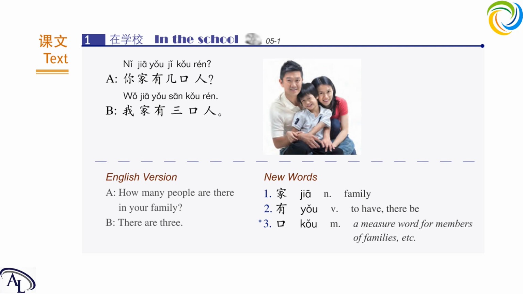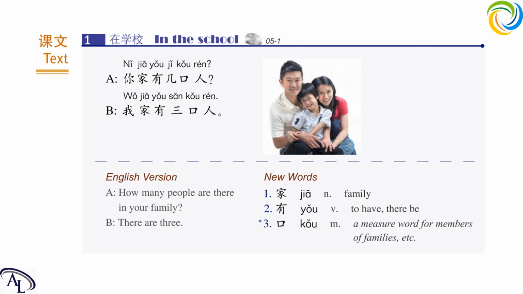有 means have. 几口人？How many people? 几 we learned it means how many. So how many people is actually 几口人。你家有几口人？The subject 你家, the verb have 有, and the noun 几口人. And the answer is 我家, the subject, 有 the verb, 3口人 3 people. Really easy one, okay? Really easy text.